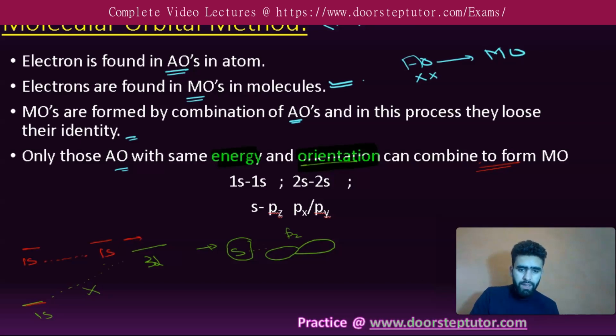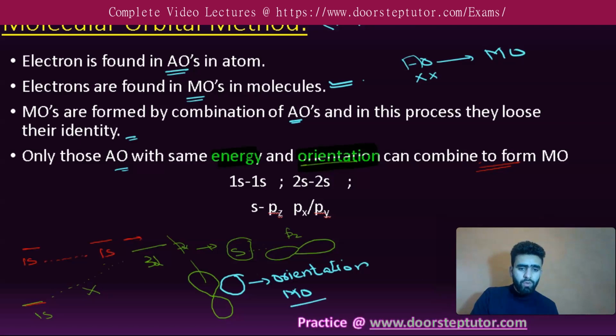Instead, if this is px and here comes the s orbital, since they don't have proper orientation, they will not combine to form a molecular orbital.